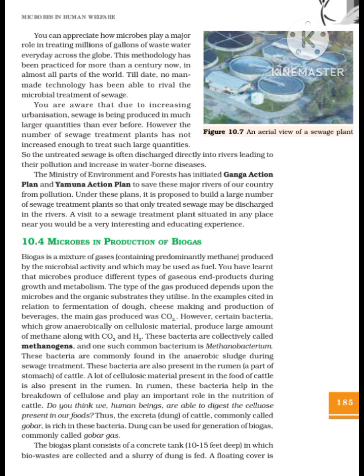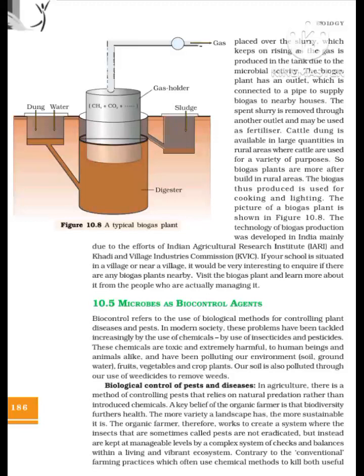The biogas plant consists of a concrete tank, 10 to 15 feet deep, in which bio-wastes are collected and a slurry of dung is fed. A floating cover is placed over the slurry, which keeps on rising as the gas is produced in the tank due to the microbial activity. The biogas plant has an outlet, which is connected to a pipe to supply biogas to nearby houses. The spent slurry is removed through another outlet and may be used as fertilizer.